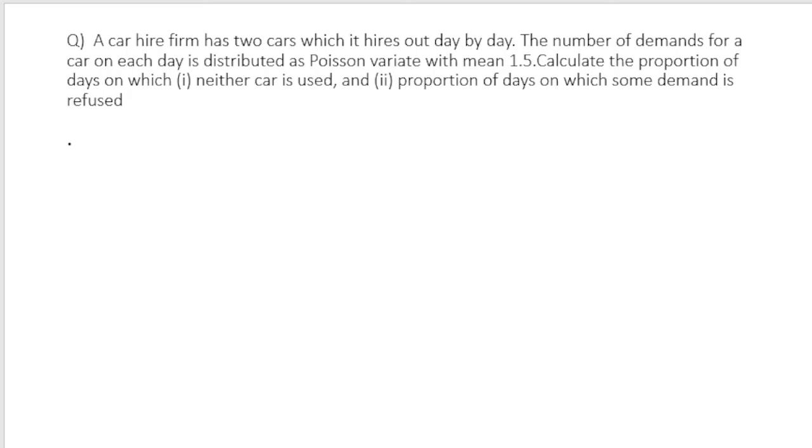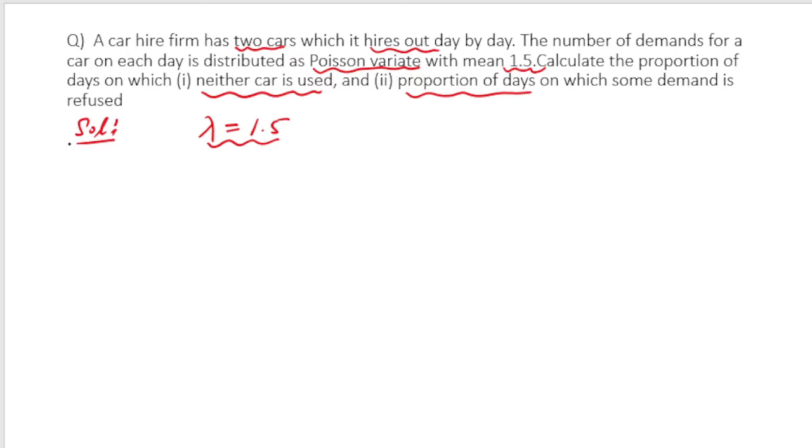So the first example that I am going to solve is this very popular example, and it says that a car hire firm has 2 cars, right, which it hires out day by day. The demand for a car on each day is distributed as a Poisson variate with mean 1.5. The most important thing is to look for the mean, because that is the parameter, and in the problem they have already provided that lambda is equal to 1.5. We have to calculate the proportion of days on which neither car is used and the proportion of days on which some demand is refused.